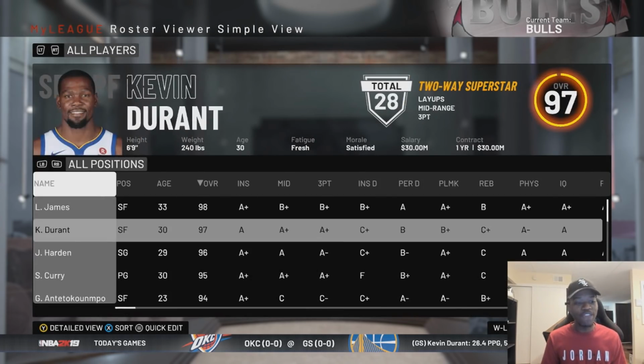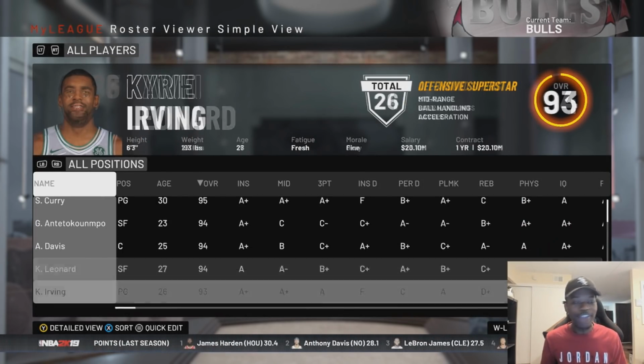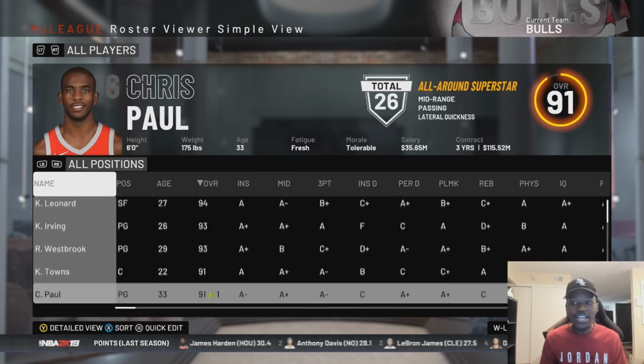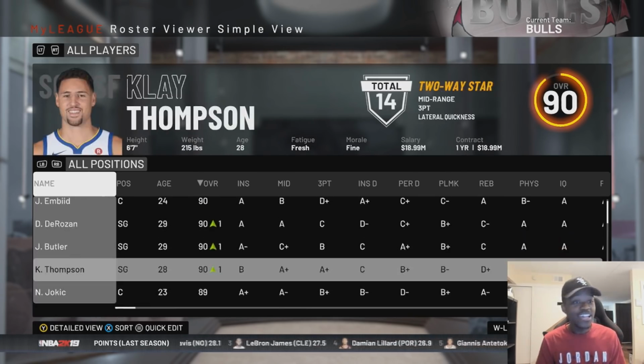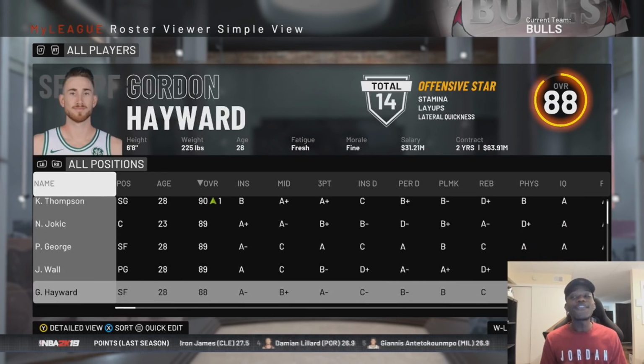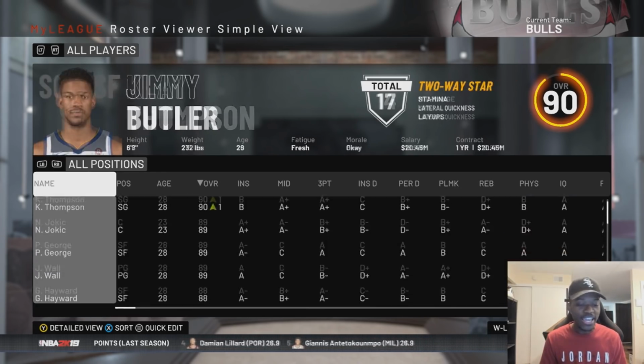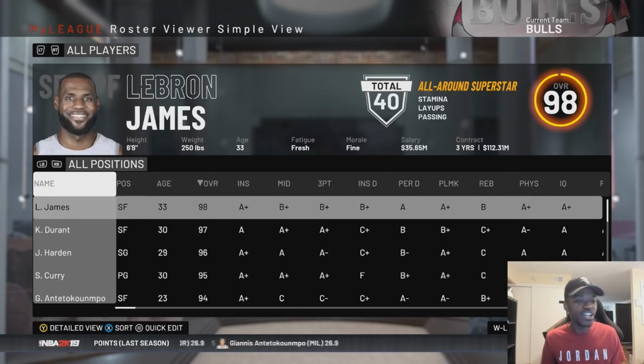So this offseason, we have Kevin Durant as a free agent. We have Kawhi, Kyrie, DeMarcus, Jimmy, Klay Thompson. There's a lot of free agents this offseason. So on today, we're about to see where these players are going to go. We're going to do this for a couple years and just try to see how it's going to pan out. But I'll see y'all at the end of the season.